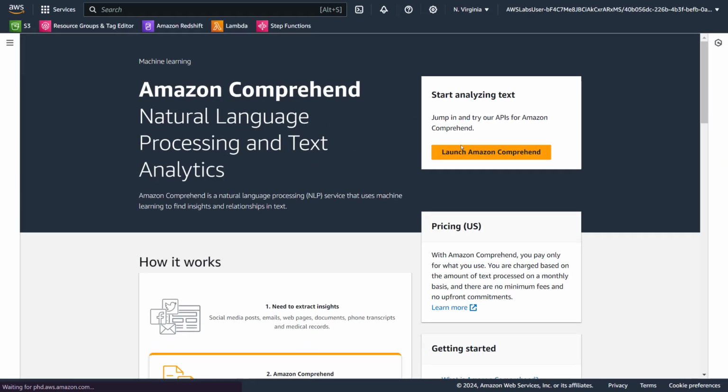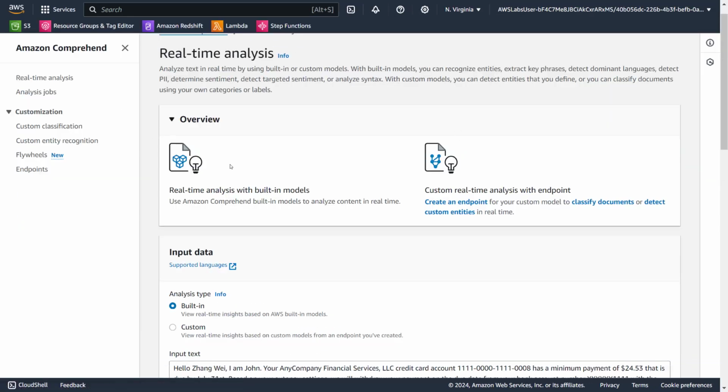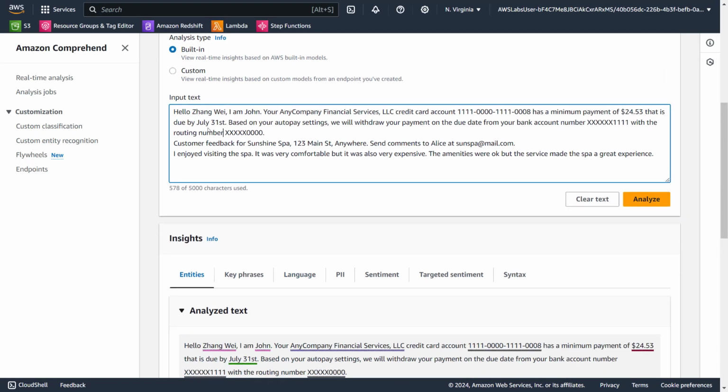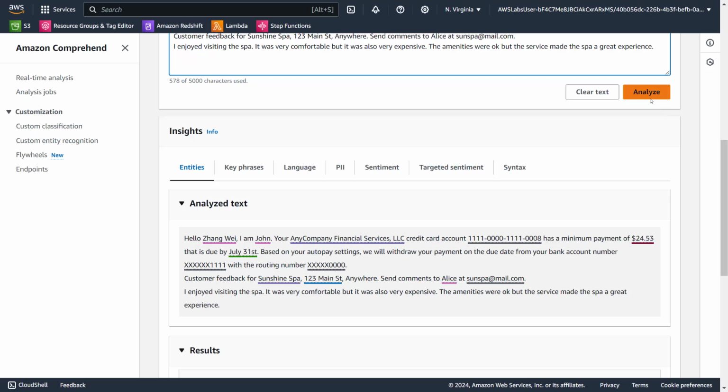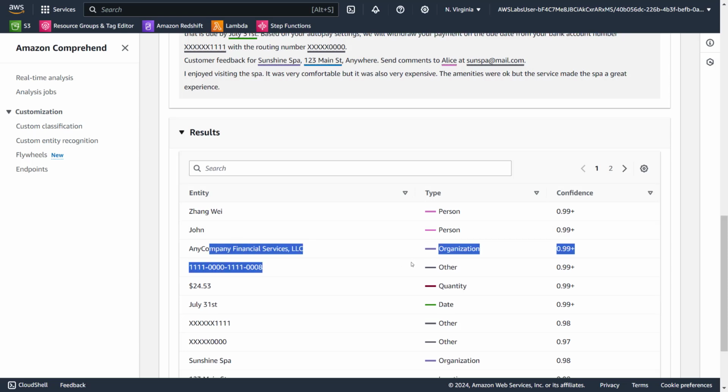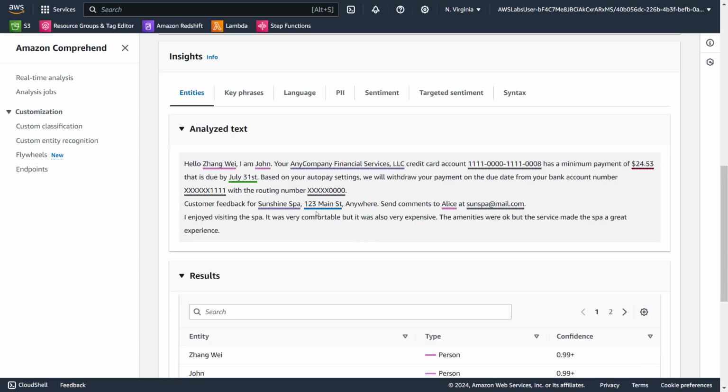Launch. So they already have some text. Okay, I don't have to copy paste anything. Built in, click analyze. They already have something like this. As you can see here, persons, organization, and all these types it is identifying.